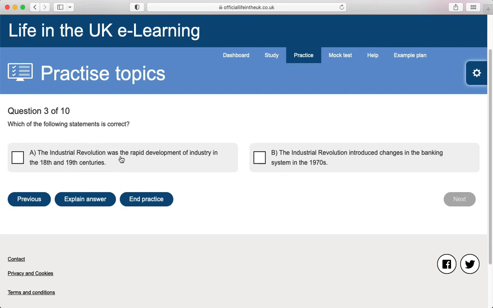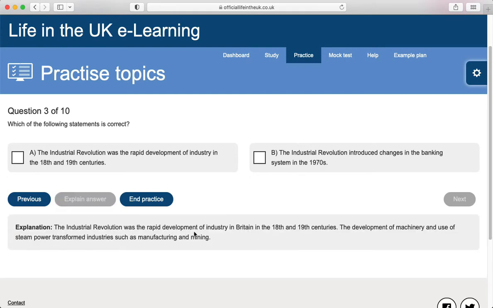The Industrial Revolution was the rapid development of industry in the 18th and 19th centuries. The Industrial Revolution introduced changes in the banking system in the 1970s. The Industrial Revolution was the rapid development of industry in Britain in the 18th and 19th centuries. The development of machinery and use of steam power transformed industries such as manufacturing and mining.